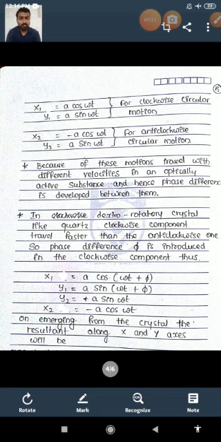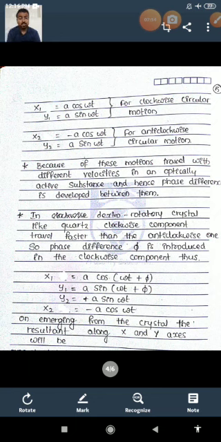These motions travel with different velocities in an optically active substance, and hence a phase difference is developed between them. If those waves are traveling with different velocities, then there will be a different phase between the two. In dextro-rotatory crystals like quartz, the clockwise component travels faster than the anti-clockwise one, and so a phase difference psi is introduced in the clockwise components. Thus those equations concerned with the clockwise circular motion will become like this.